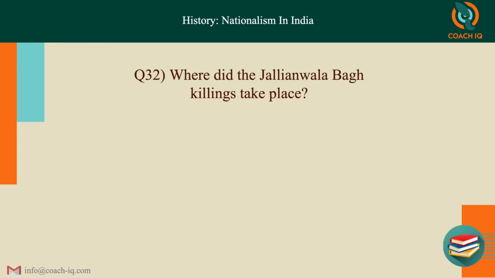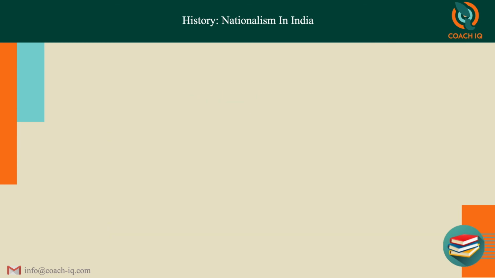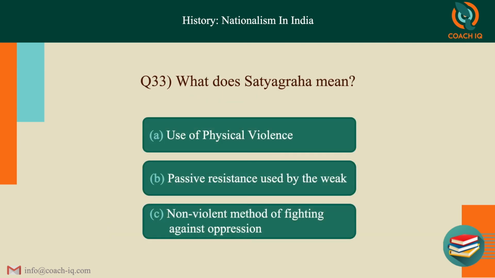Where did the Jallianwala Bagh killings take place? It's B, Amritsar. What does Satyagraha mean? Use of physical violence, passive resistance used by the weak, or non-violent method of fighting against oppression? Now, Satyagraha means, physical violence is absolutely no, so that is wrong. Second and third could be confusing because the second says passive resistance. It's passive because in Satyagraha there's no violence, so you're not actively going to hit somebody or do such violent activity.